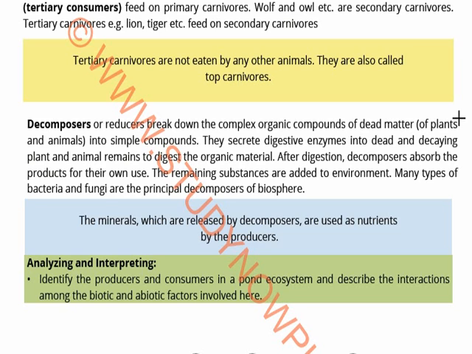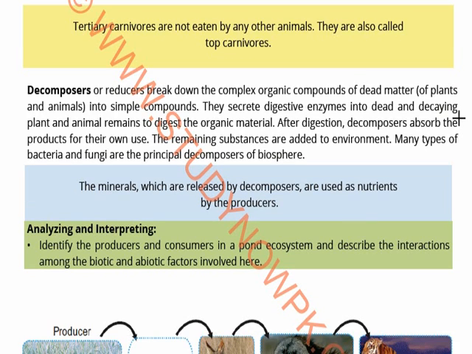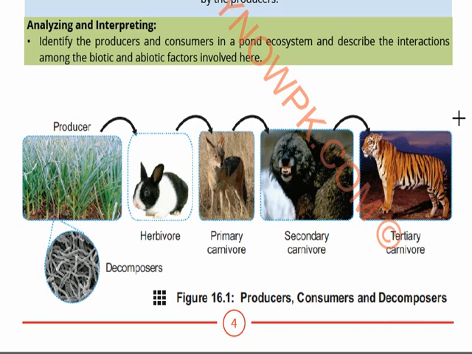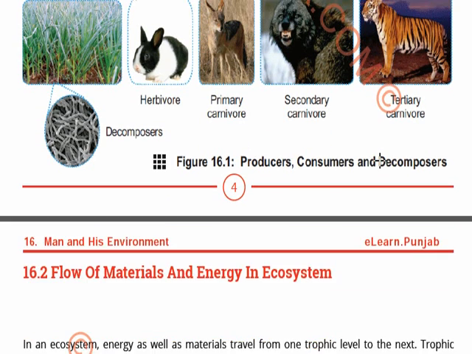Many types of bacteria and fungi are the principal decomposers of the biosphere. So all the decomposers are bacteria and fungi. Not all bacteria, but yes, some bacteria and fungi. Now see, this is a chain: primary carnivore, then secondary carnivore, and then comes the tertiary carnivore.